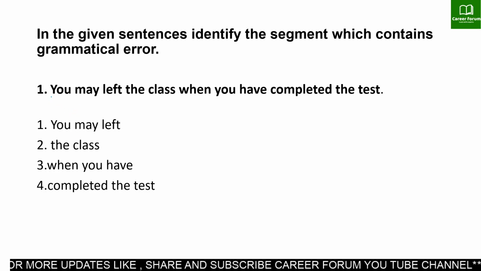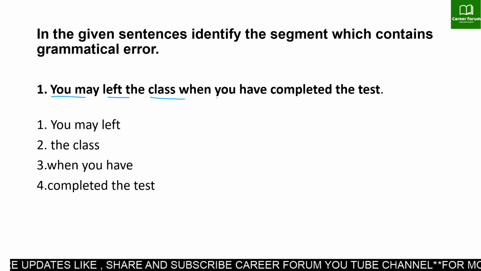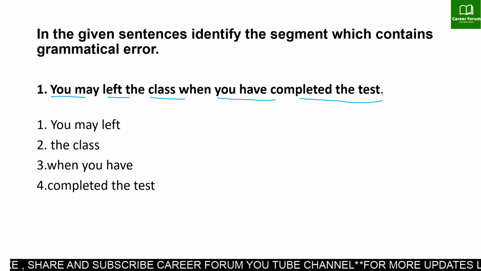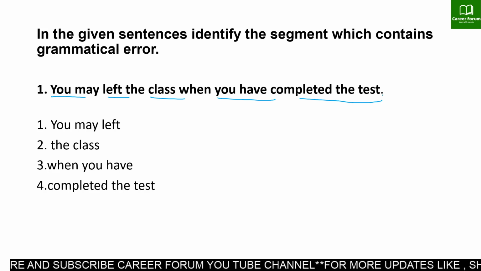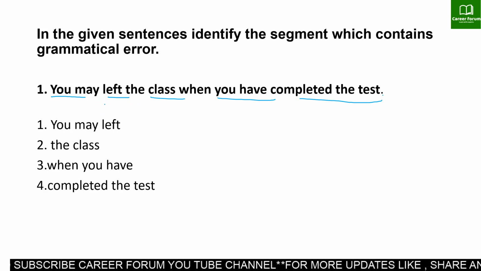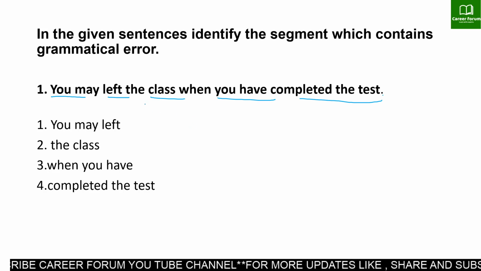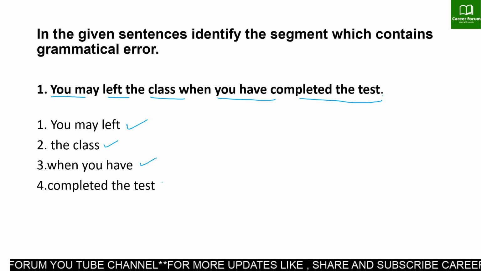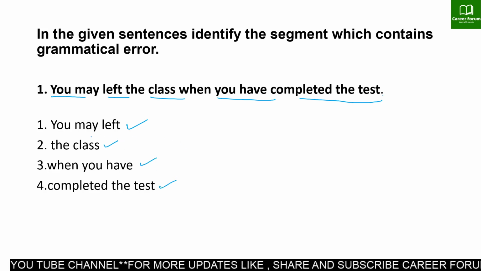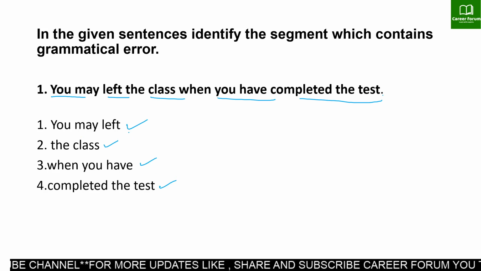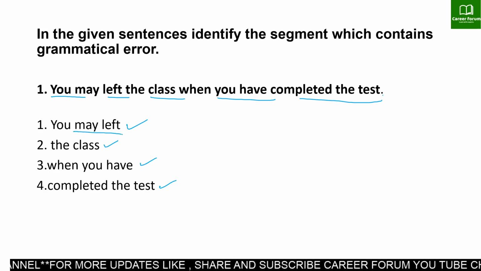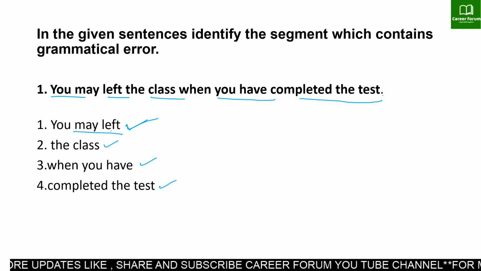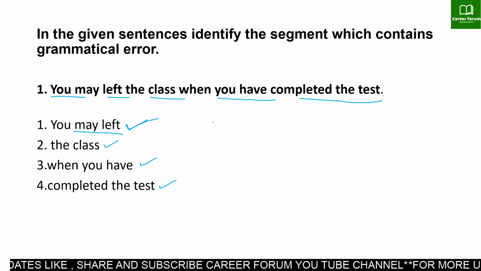So let us first read the first sentence given. The first sentence says, you may leave the class when you have completed the test. Here it is important to look for the error in the given sentence. Try to read the sentence slowly and then look at each part of the sentence. The first part says you may left. If you are aware of the rules, you will be able to find immediately the error in the first part, according to the modal verb rule.